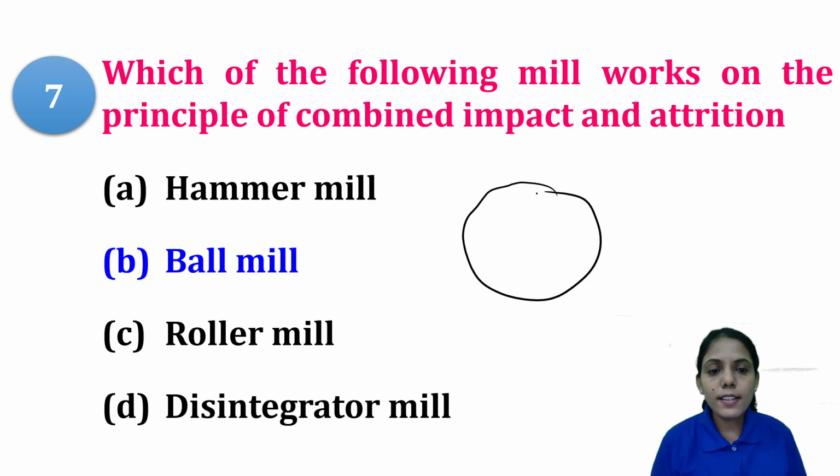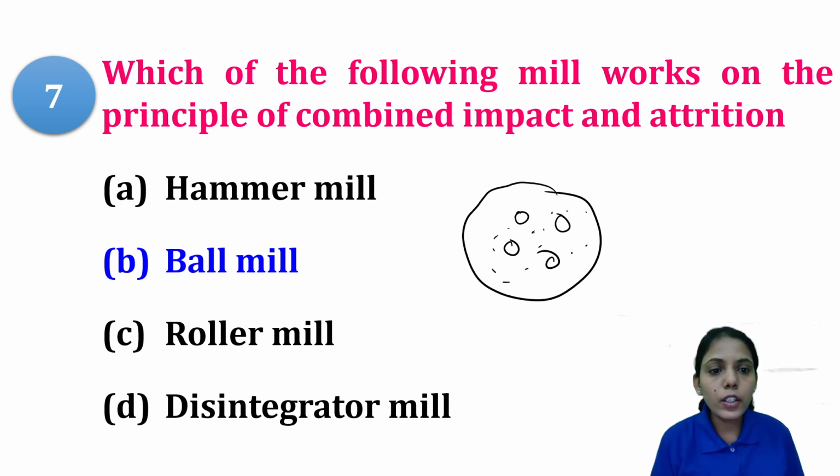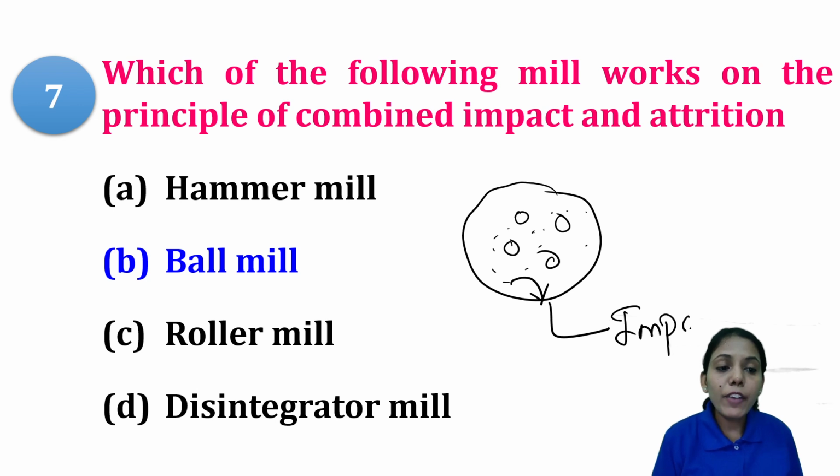For example, this is the surface of the machine and inside you will have certain balls of different sizes. You will pour your particles here. If the particle strikes this wall, it is known as impact. And when you rotate the ball mill, the balls will also collide with each other.